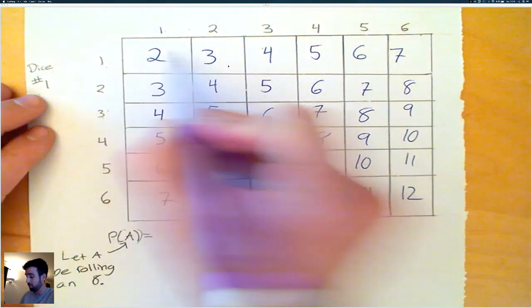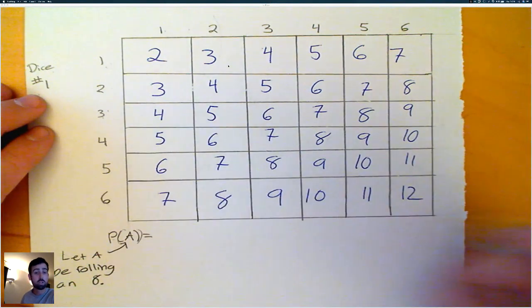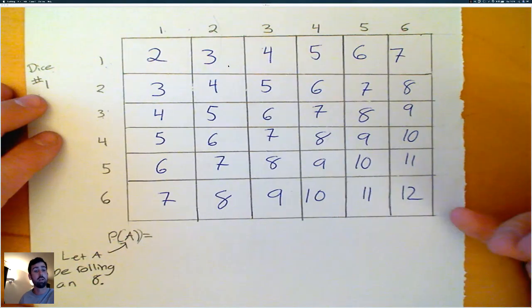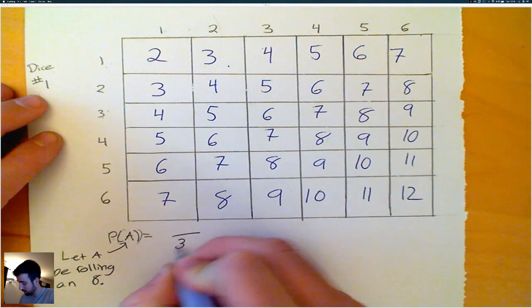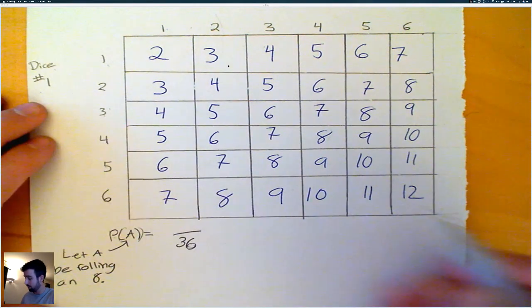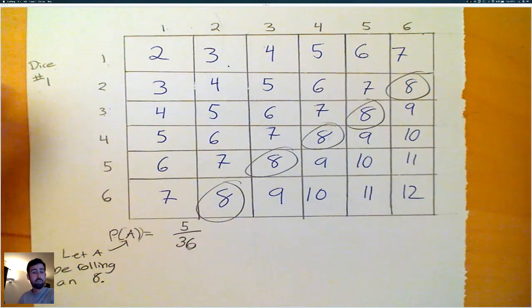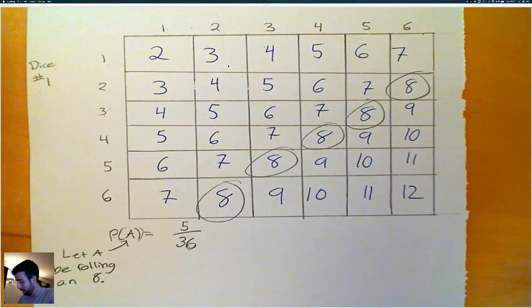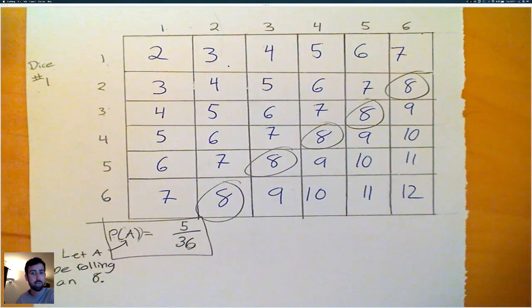We have 36 different outcomes that can occur. Of those 36 outcomes, how many of them are 8? We have a total of 36, and of those 36, I have 1, 2, 3, 4, 5. So 5 of those 36 would get me the event A, which is rolling an 8. That gives me the probability of rolling an 8.